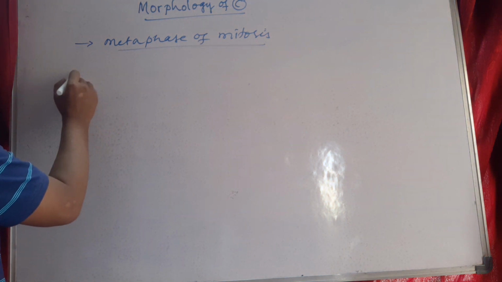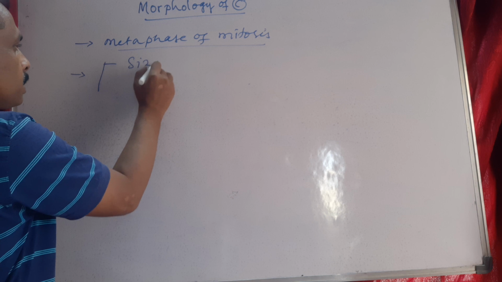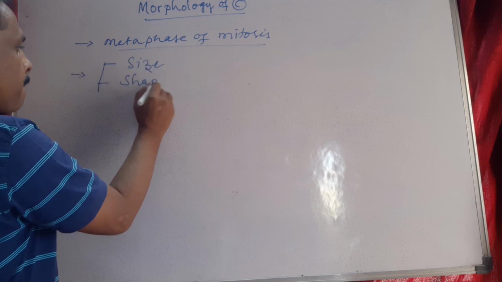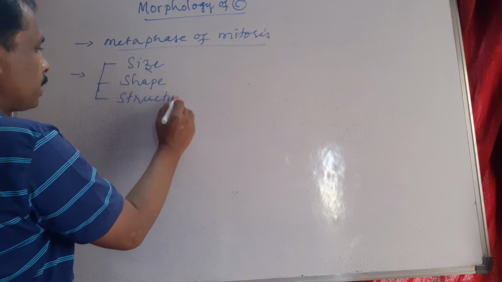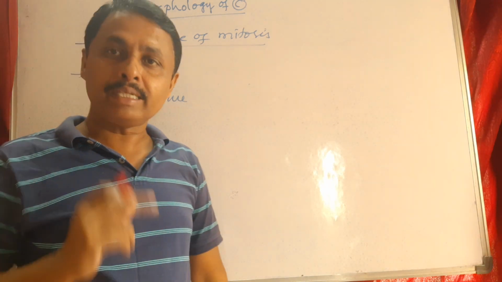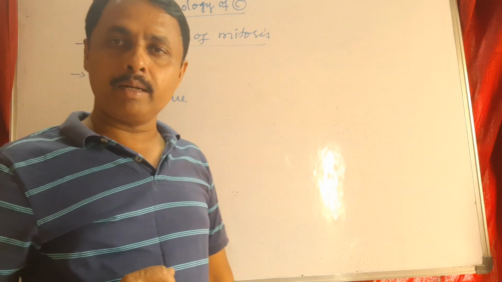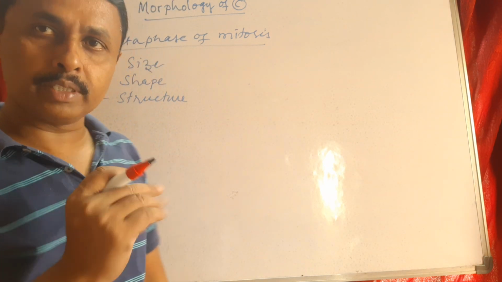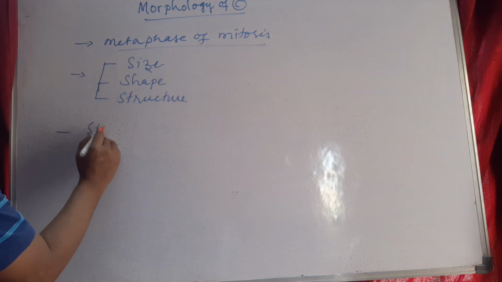So in the morphology of chromosomes, what we have to talk about is size, shape and structure. Size, shape and structure of a chromosome will be considered in the morphological study of chromosomes. Now, the first subheading is size.